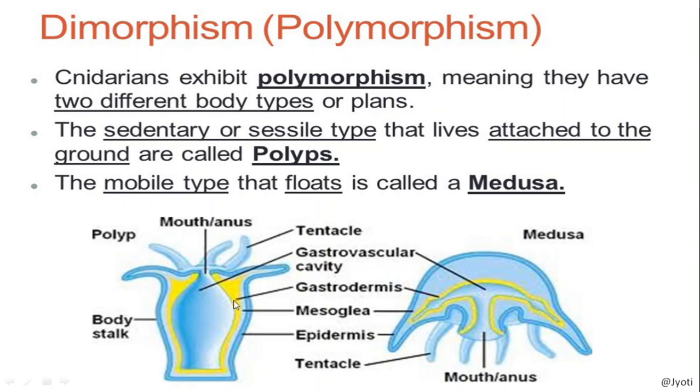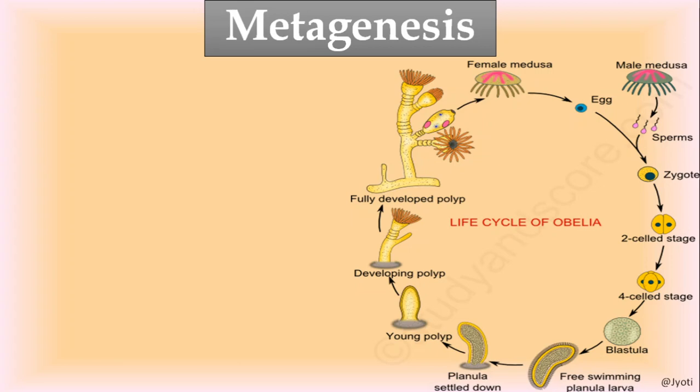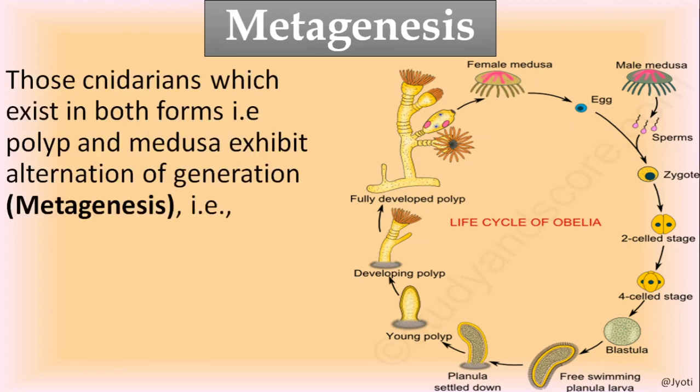So what are the two phases? That is the polypoid phase and the medusoid phase, the polyp and medusa. Medusa is the sexually reproducing phase. Polyp is the asexually reproducing phase. They alternate with each other in their life cycle. Here I have shown you the metagenesis.